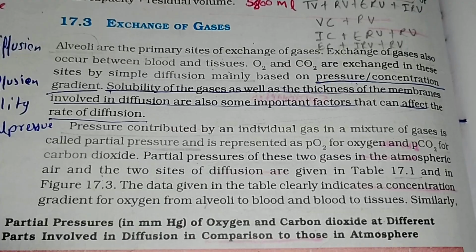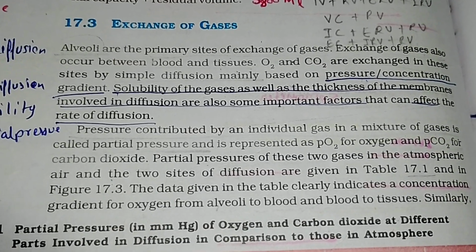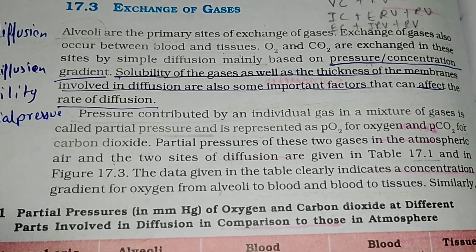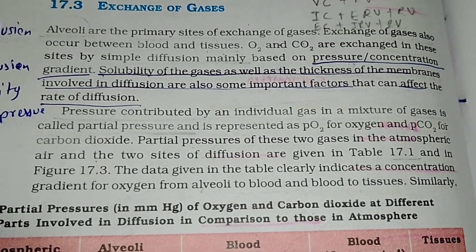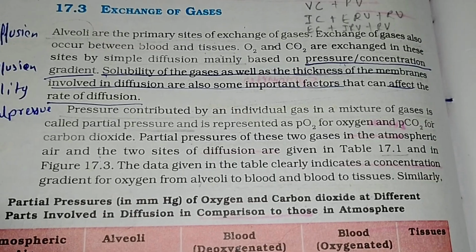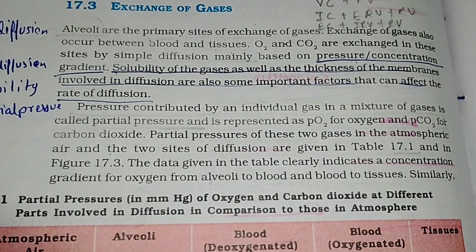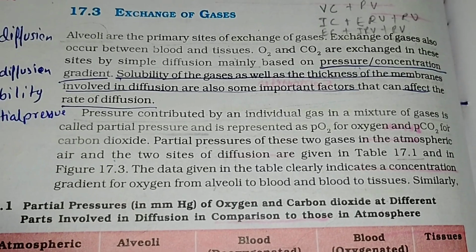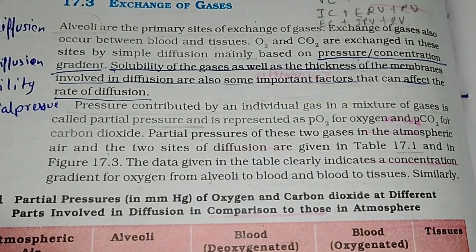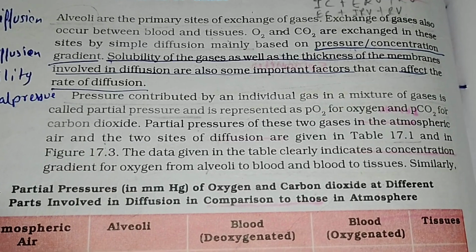Exchange of gases. Alveoli are the primary sites of exchange of gases. Exchange of gases also occurs between blood and tissues. O2 and CO2 are exchanged in these sites by simple diffusion, mainly based on pressure or concentration gradient. Solubility of the gases as well as the thickness of the membranes involved in diffusion are also important factors that can affect the rate of diffusion.